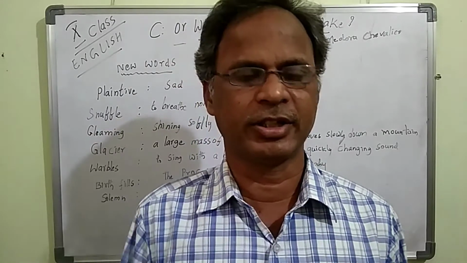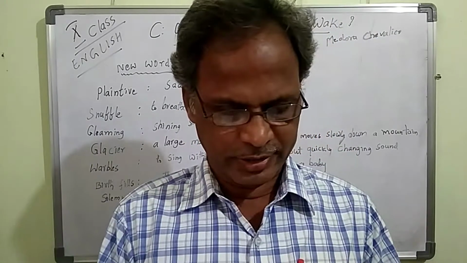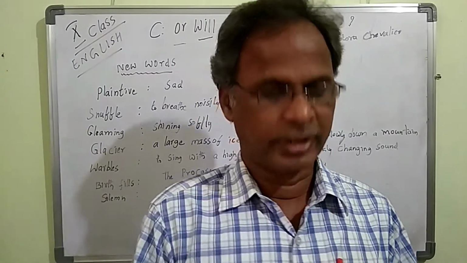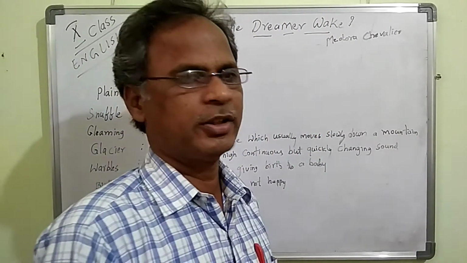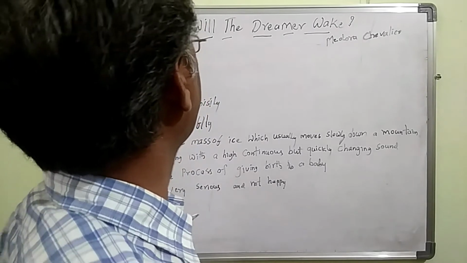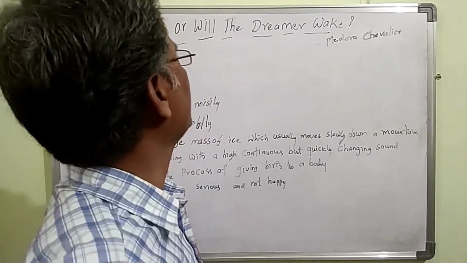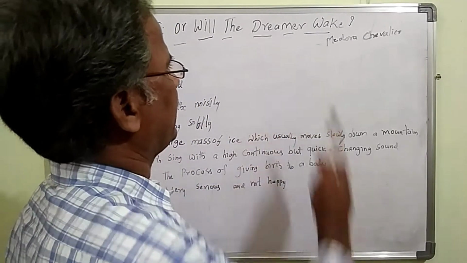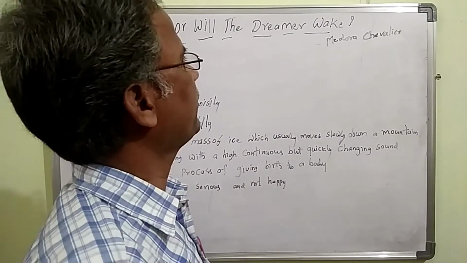Today I'm going to teach 10th class English, Unit 6, B reading. Children, all of you get ready with the textbook. This B reading is a poem. That poem name is Or Will the Dreamer Wake?